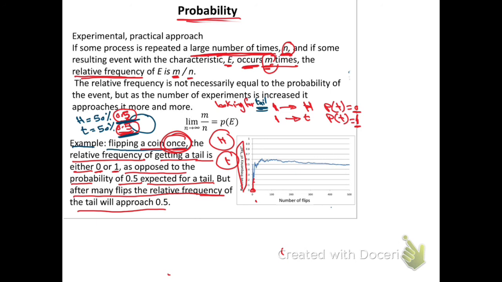Okay, so if we took the impression and decided based on the first experiment, we'd say the probability of the tail is 0. But after we repeated 100 times or 50 times, it becomes 0.6. It is not 0, it is not 0.6. If we repeated 200 times, it is 0.55. But if we repeated it for a large number of experiments, we will end up with something very close to the realistic or logical one. Okay, I hope this is clear for the experimental approach as well.